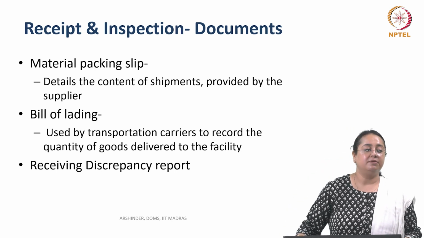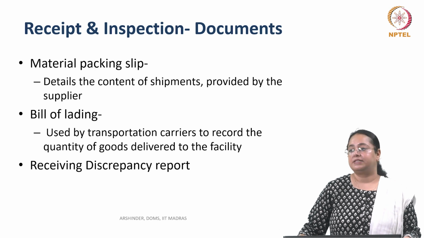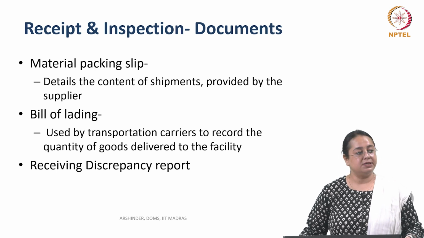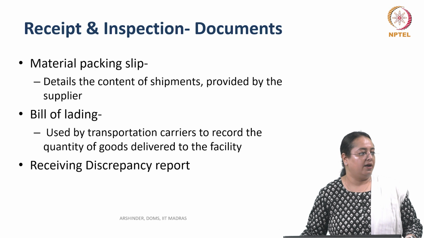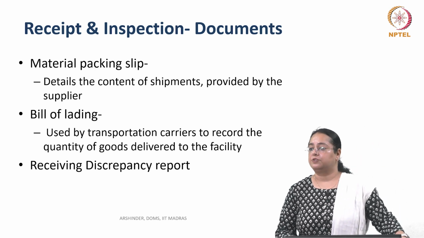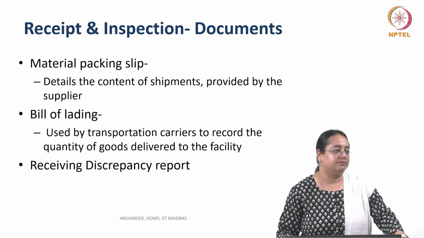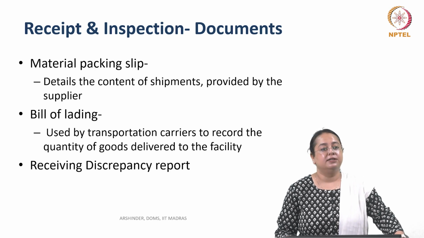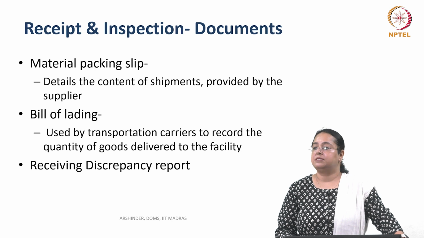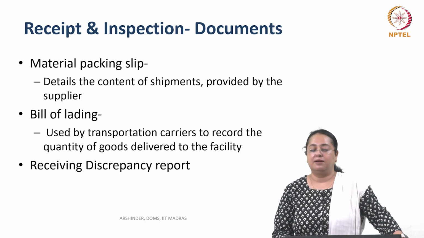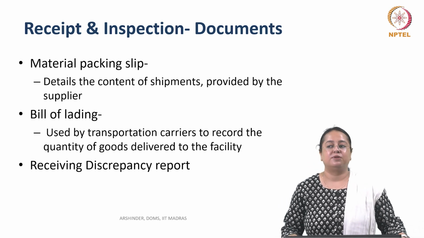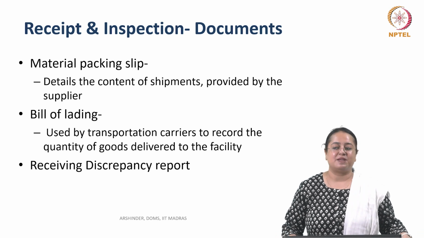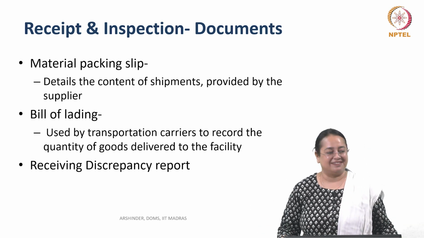Whenever material is received, it is sent by the supplier using some transportation carrier and received by the buyer. So there are three entities involved. Ideally every entity should ensure that the right product has been supplied through the right transportation provider to the right buyer at the right place at the right time, and so many rights.